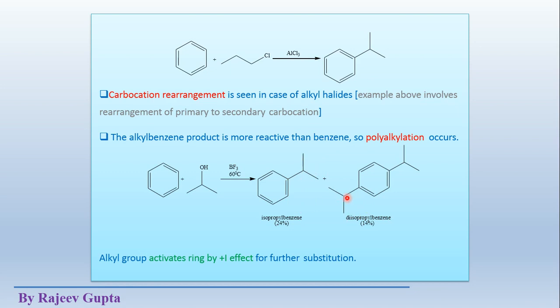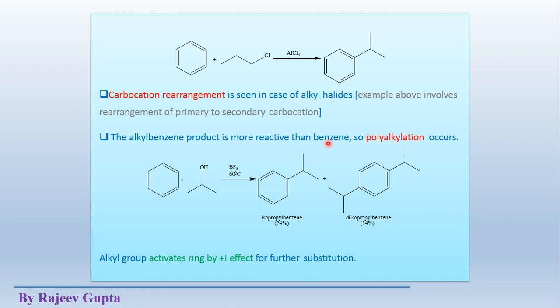So we get para diisopropyl benzene in this case. So we get an extra product in this case. With this we want to get this, but we get a polyalkylated product, meaning more than one alkylation occurs in the reaction mixture.